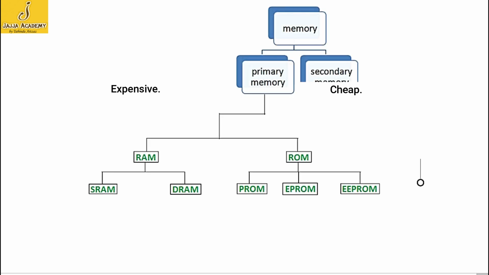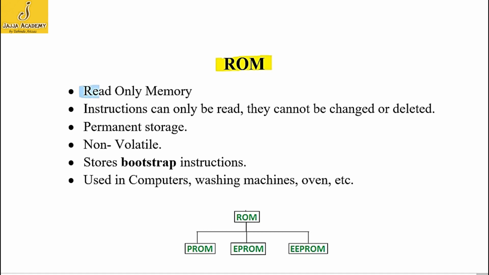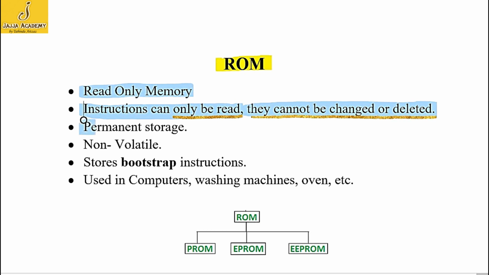Now let's discuss the second type of primary memory, that is called ROM. ROM stands for read-only memory. Data or instructions can only be read, they cannot be changed or deleted. It means we can only read the instructions. We cannot change or delete the instructions from read-only memory. ROM is a permanent storage and it is non-volatile.